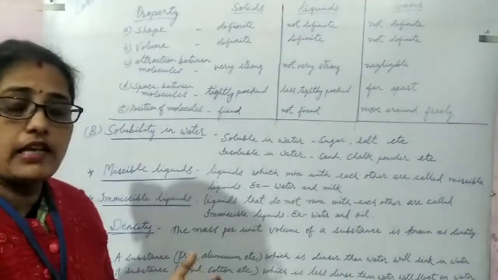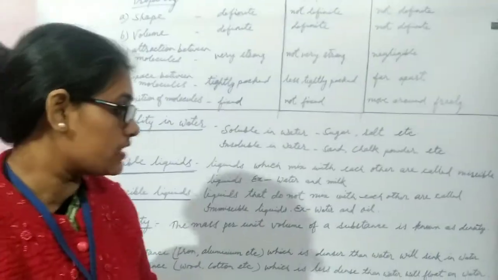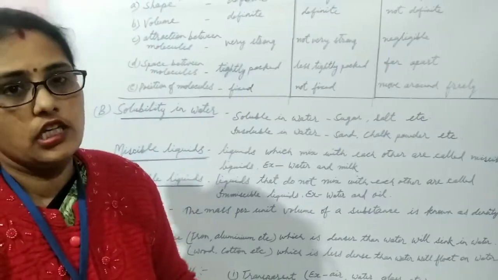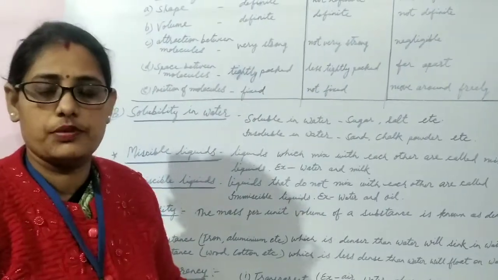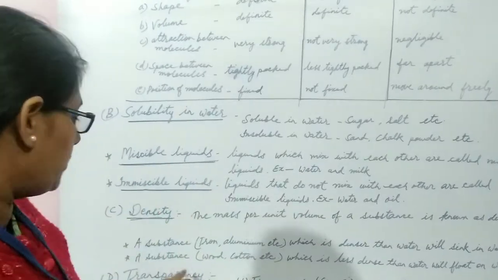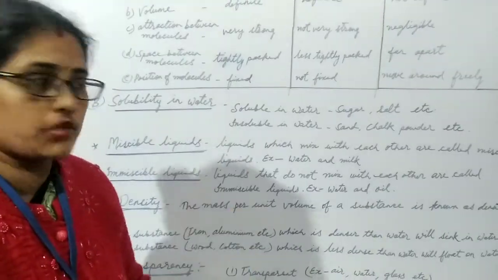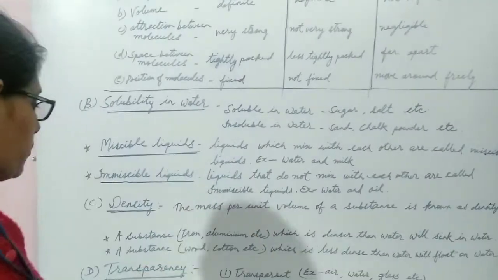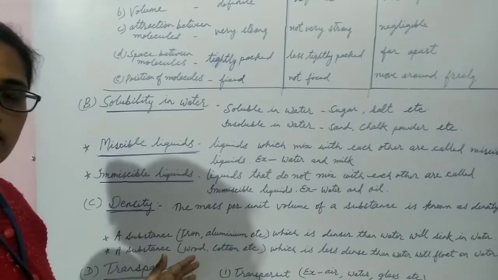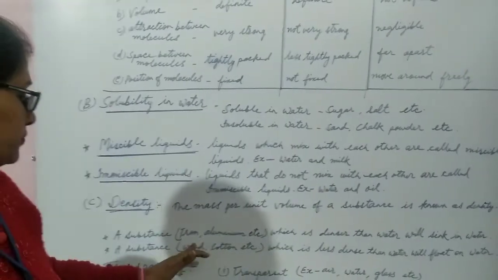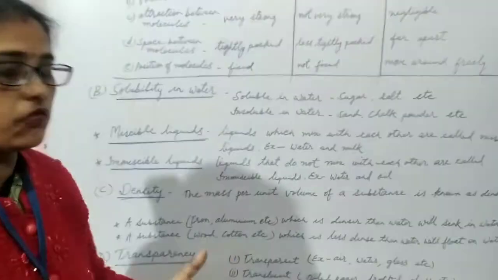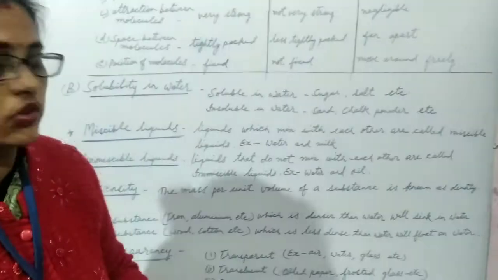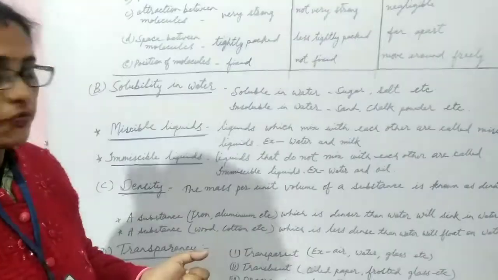A substance like iron or aluminium, which is denser than water, will easily sink in water. If you put an iron nail in water, it will sink. But if you put a piece of wood, it will float on water. It means wood, cotton, etc. are those types of substances which are less dense than water and will easily float on water. This is the difference between less density and more density. If the substances are denser than water, they will sink in water, and if the substance is less dense than water, it will always float on water. This is the property of materials.